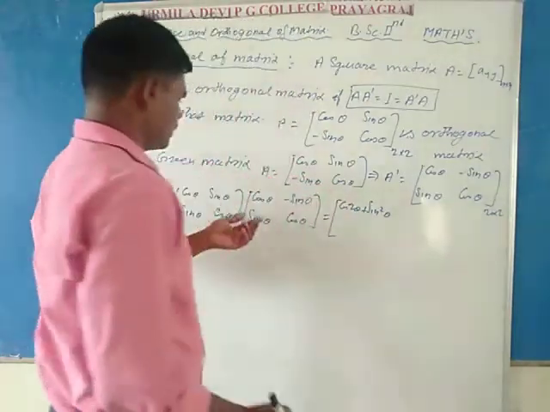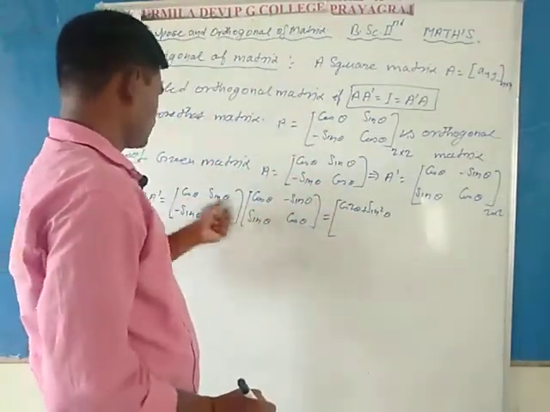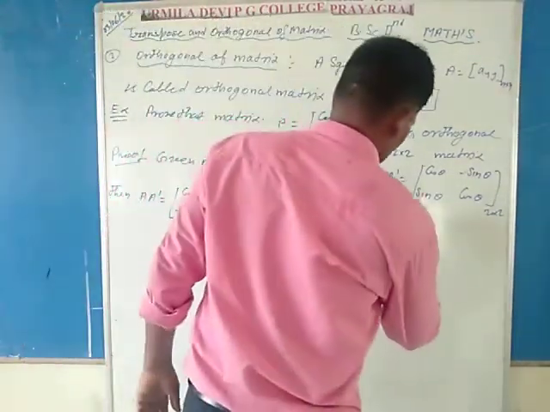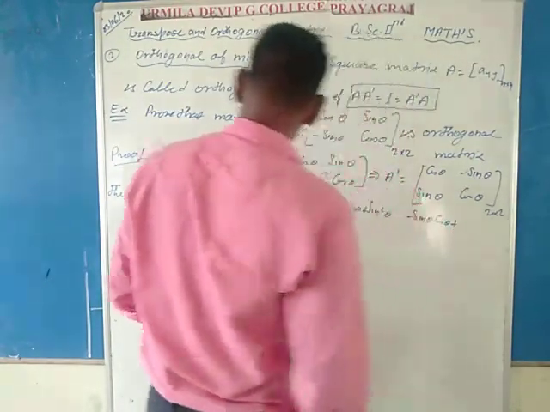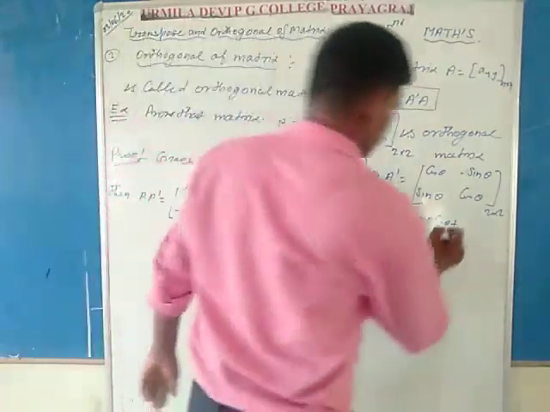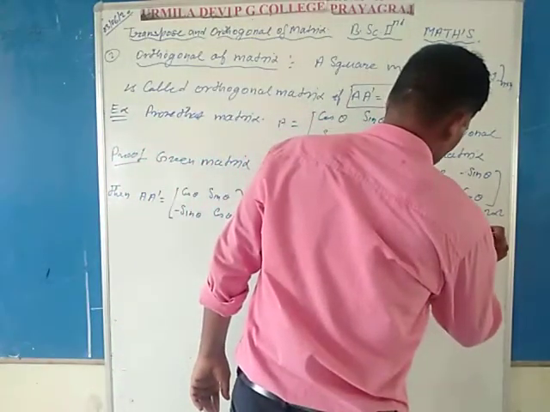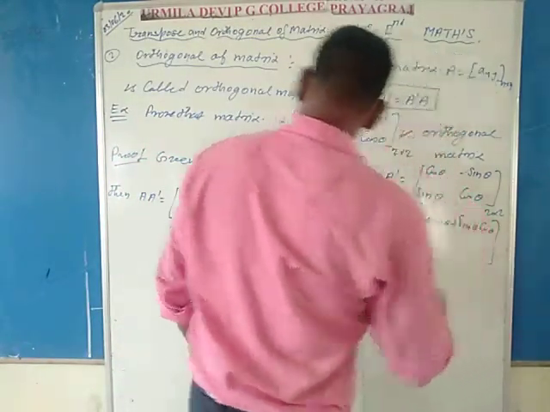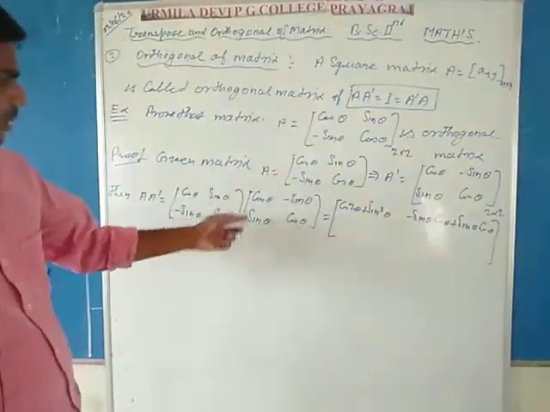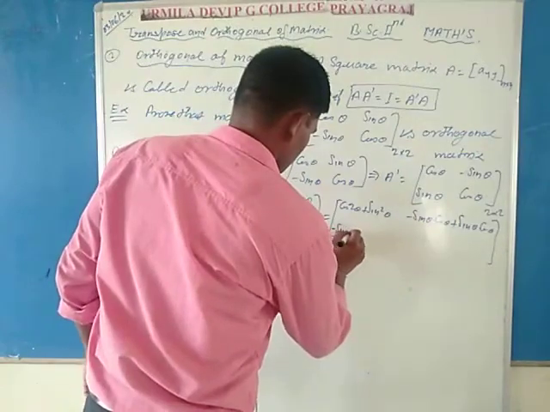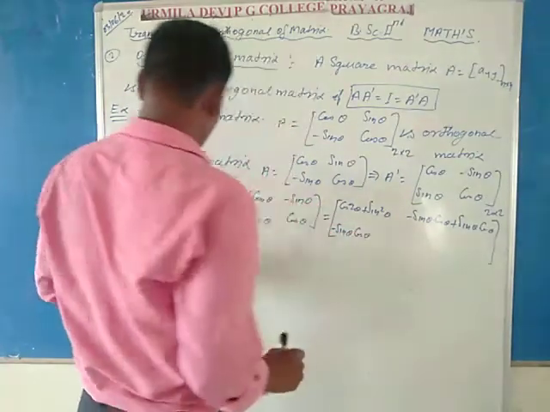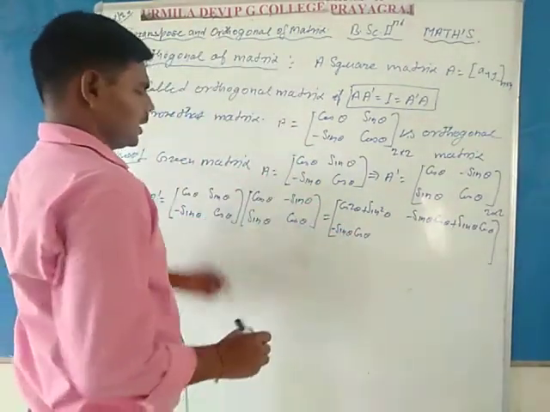First row second column gives cos theta into minus sin theta plus sin theta into cos theta. Second row first column gives minus sin theta into cos theta plus cos theta into sin theta.